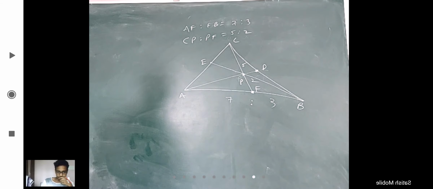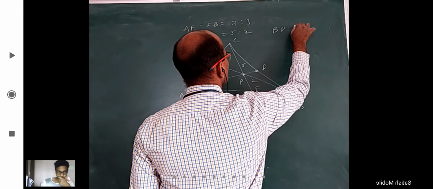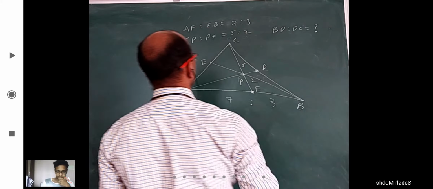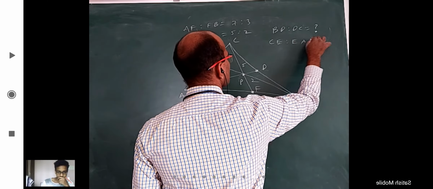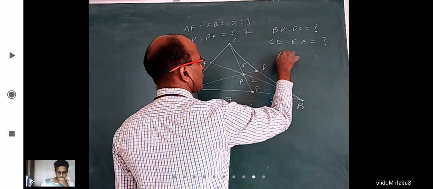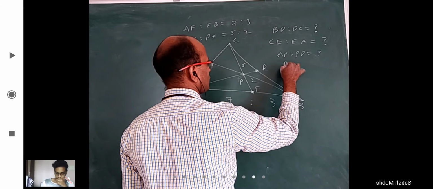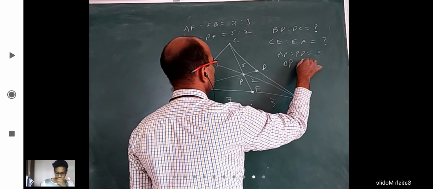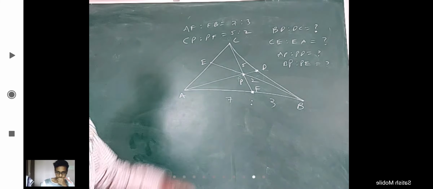I can ask a lot of questions. BD is to DC is how much? CE is to EA is how much? And AP is to PD is how much? And BP is to PE is how much? Okay. Lot of questions I can ask.